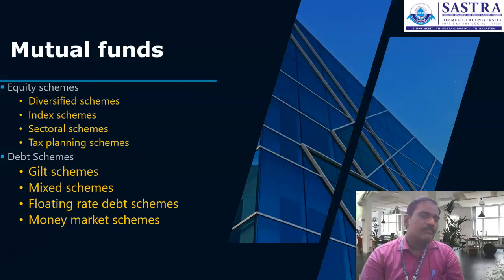The second one, index schemes. It is also a kind of diversified equity scheme. In the diversified equity scheme, the asset management company plans where to invest and defines the weightage of investment to specific assets. Whereas in this index scheme, the index guides the asset management company for making investment. Whatever weightage is assigned by the index based on the market capitalization of the companies, similarly this particular scheme is going to invest.